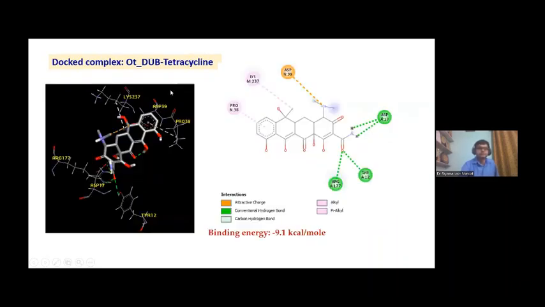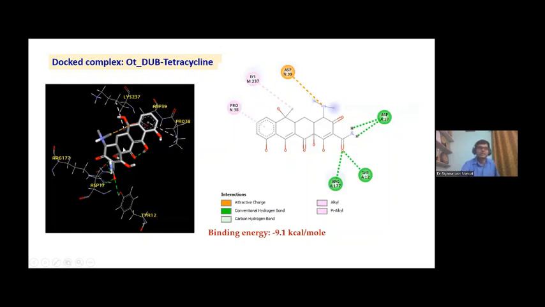And this is the standard drug, tetracycline. This is an antibiotic that can inhibit the 30S ribosome of bacteria so that it cannot synthesize protein, and the killing of bacteria occurs. And here we are seeing that 6 amino acid residues of the protein OTDUB have taken part in forming different types of bonds with the ligand.